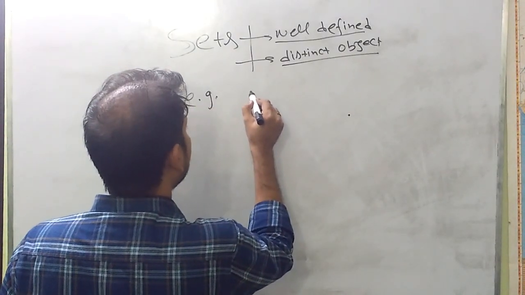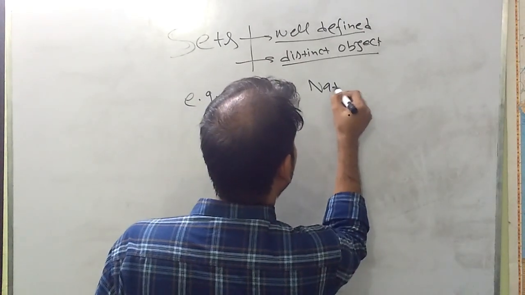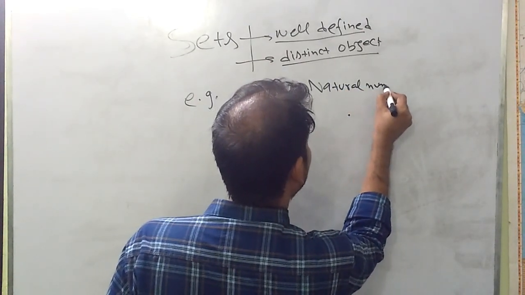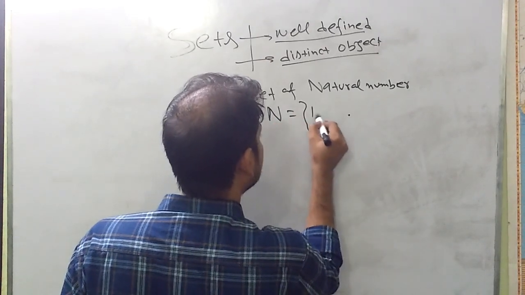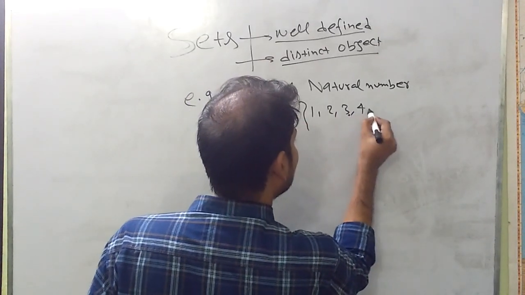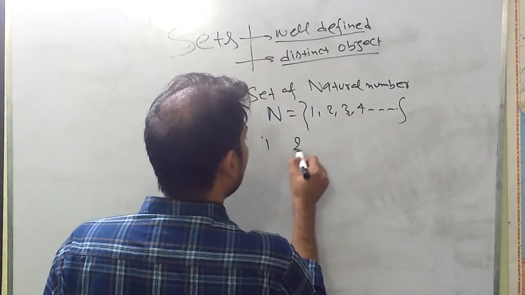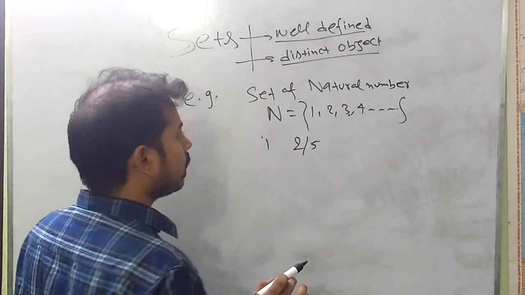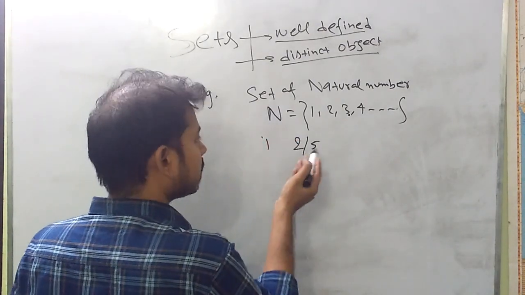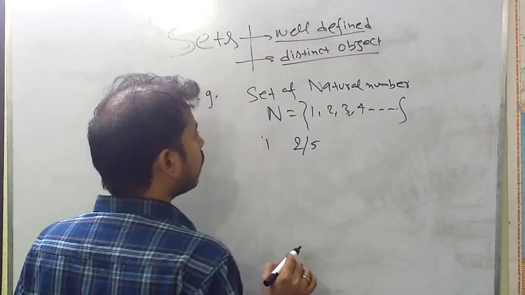Let's say we have the example of the set of natural numbers, which is denoted by N. If I ask whether 2 by 5 belongs to this set or not, then the answer will be clearly known, because this is the set of natural numbers and this is a fraction. So this is the meaning of well defined. And what is the meaning of distinct object?